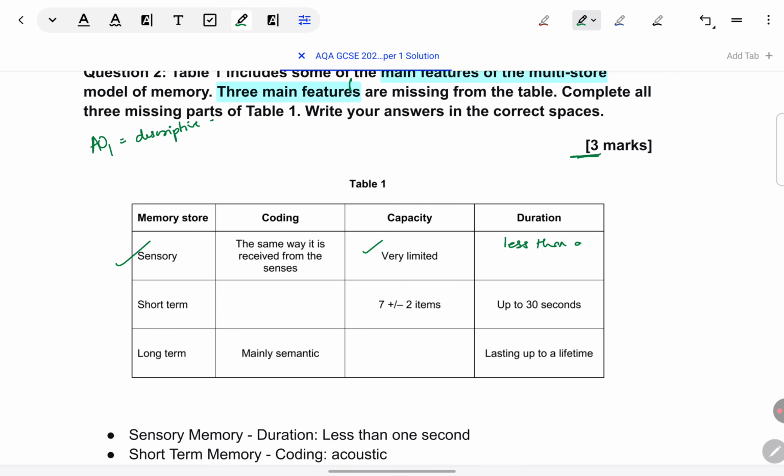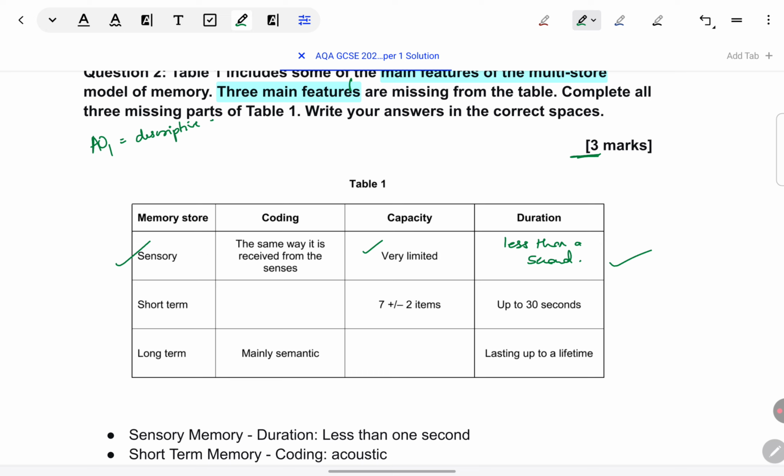I know many of you must be thinking that it varies with the sensory modality, like which sense organ we are talking about. But on an average, we have learned it's less than a second. So we will write that. Okay, what is duration? How long information can be held? So sensory memory can hold information for less than a second. Coming to short term memory, coding isn't given. Capacity 7 plus or minus 2 items. Duration is up to 30 seconds.